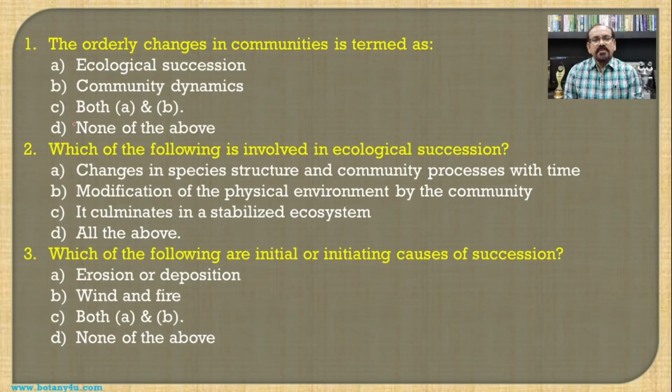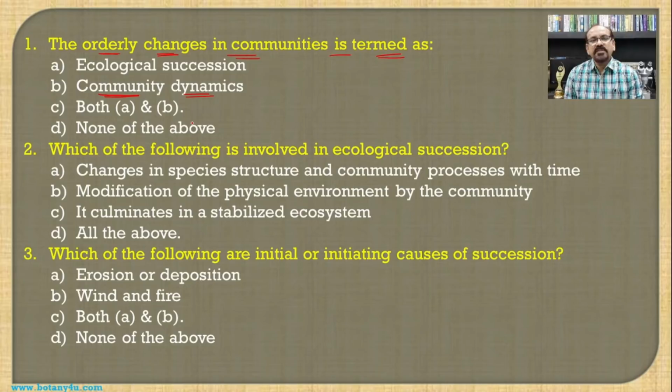So the first question: the orderly changes in communities is termed as. Whenever we are talking about any area where there are different types of living organisms that are always changing, such communities which are always changing are known as community dynamics.